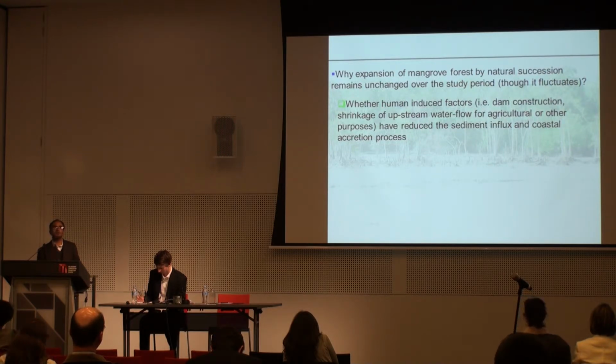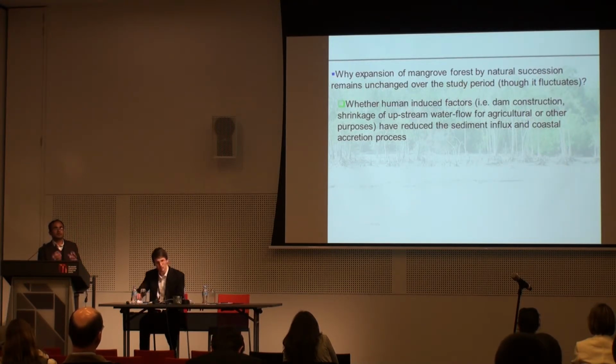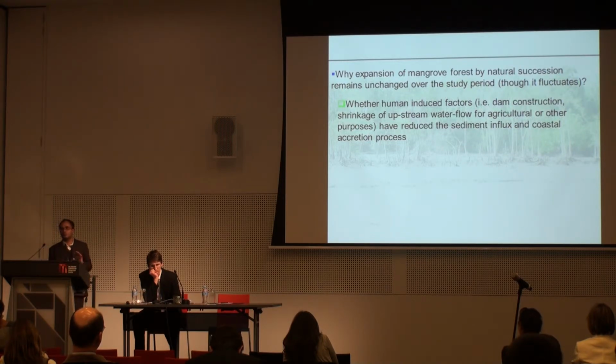This region is densely populated. All the Ganges Delta is densely populated. It starts from India to Bangladesh, and there are many dams built in the last few decades. So people are removing water, so less water is coming from the upstream, and consequently perhaps there is less sediment influx also, so it may change our Sundarban ecology.